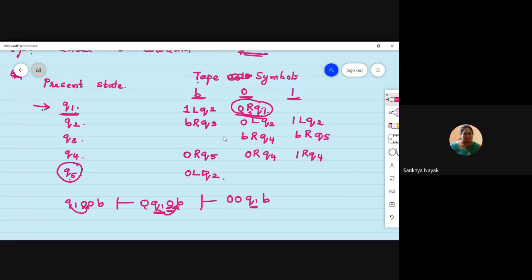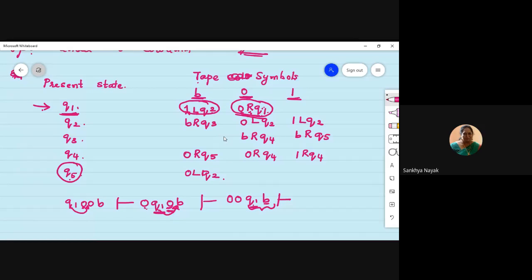All right. So this is my next symbol. Now what do I do? I have to check for Q1B. Correct? Next. So you can see Q1 and B here. If you see Q1 and B, what does it tell me? Because Q1 on B, right? So change the blank to 1. Move towards left and make the change of state to Q2.